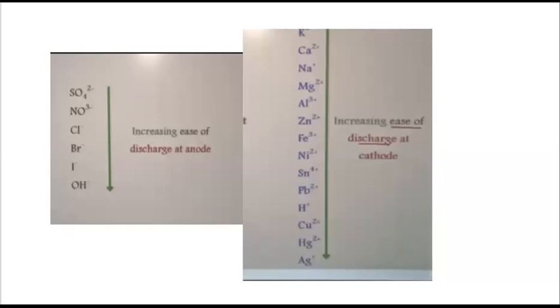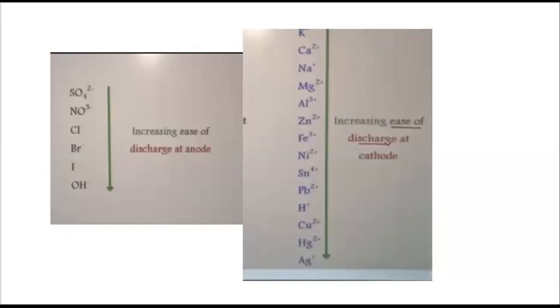The value with the negative sign, if it is less, then that value will be more. So I have told you that the reduction potential of sodium ion is minus 2.71, while that of water is minus 0.83 volt. Which is higher? Higher is that of water. So the electrode potential of water is greater than that of sodium ion.